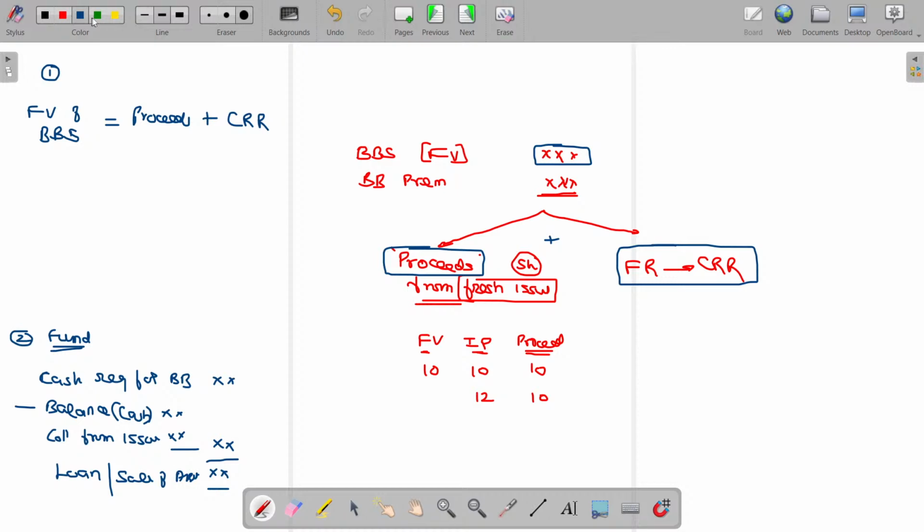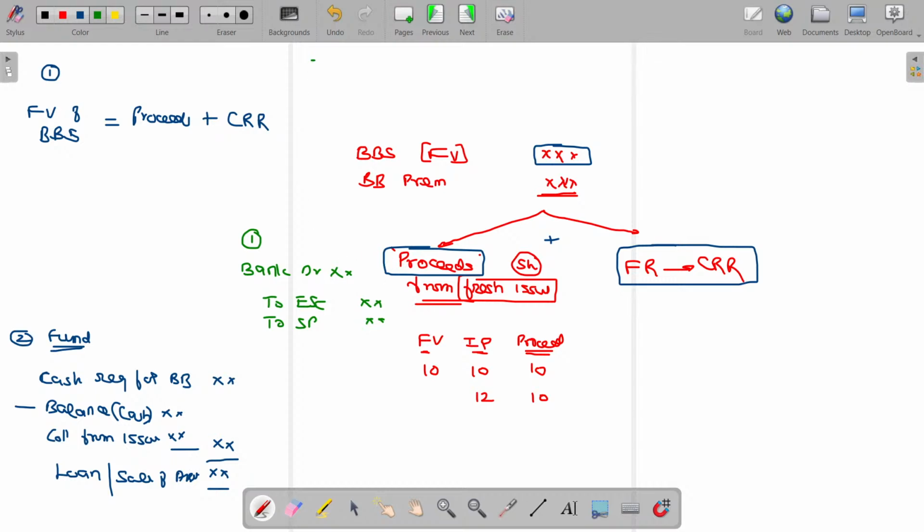Let's see. Journal entry number 1 is for the issue of shares. Bank account debit to share capital, equity share capital. If you collect more than its worth, then securities premium. If at par, it means only equity share capital. This is entry number 1 for the issue of shares.